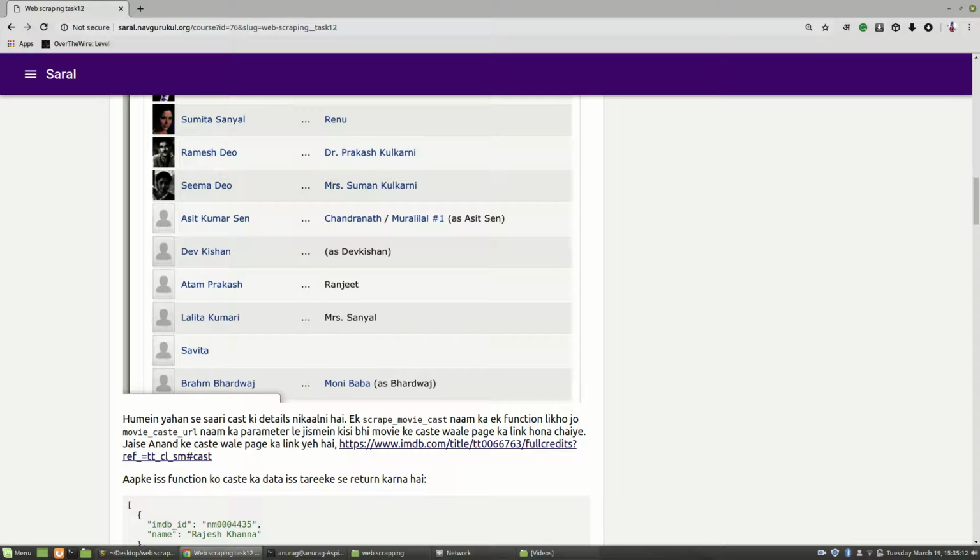Then here we have to create again a function with the name scrap movie cast, because we are now scrapping the details of all the cast, and this is the URL of that particular movie, meaning the details of all the cast of that movie. This is the particular URL.